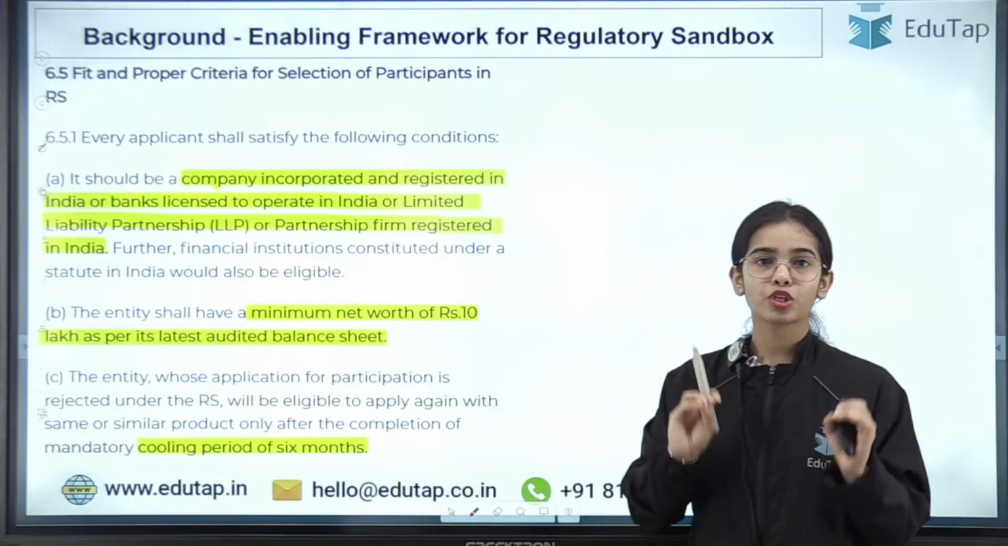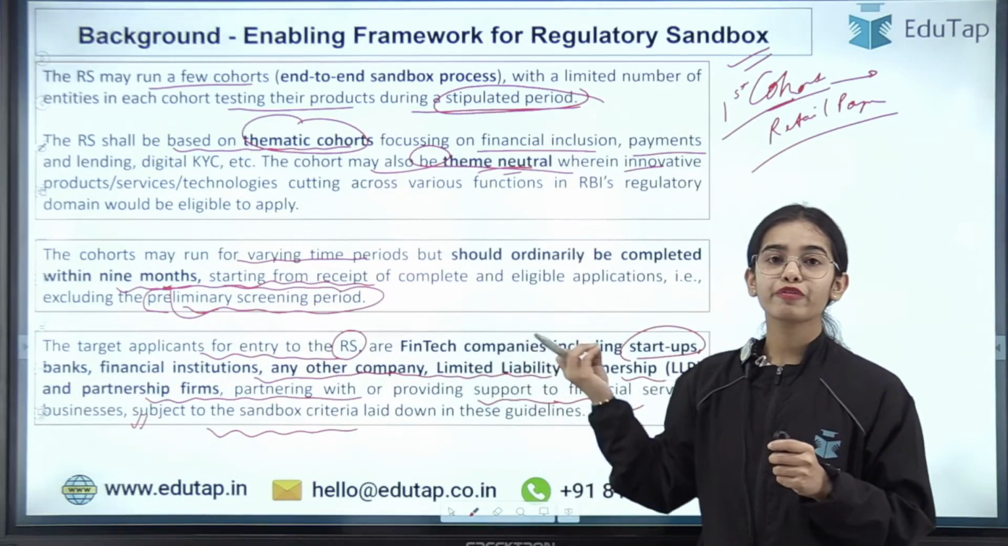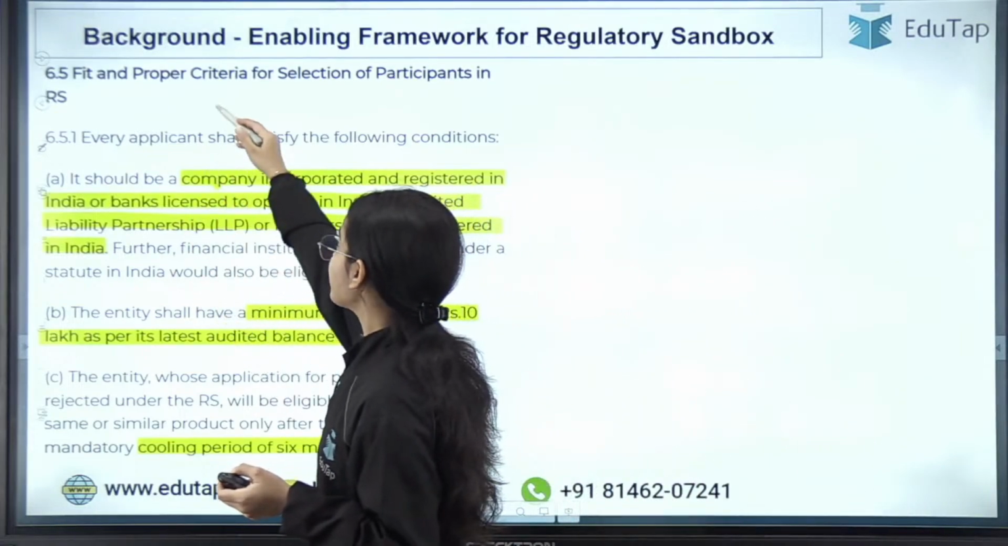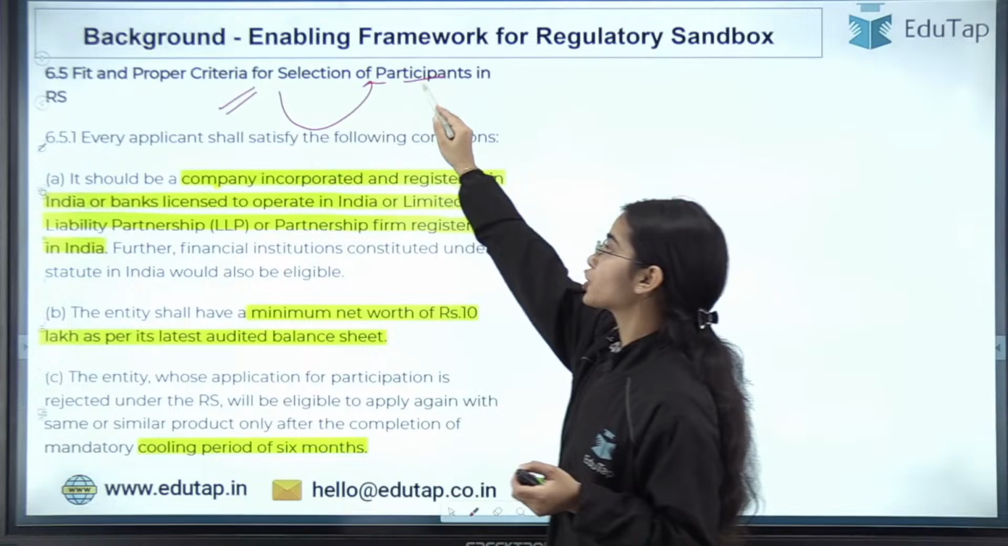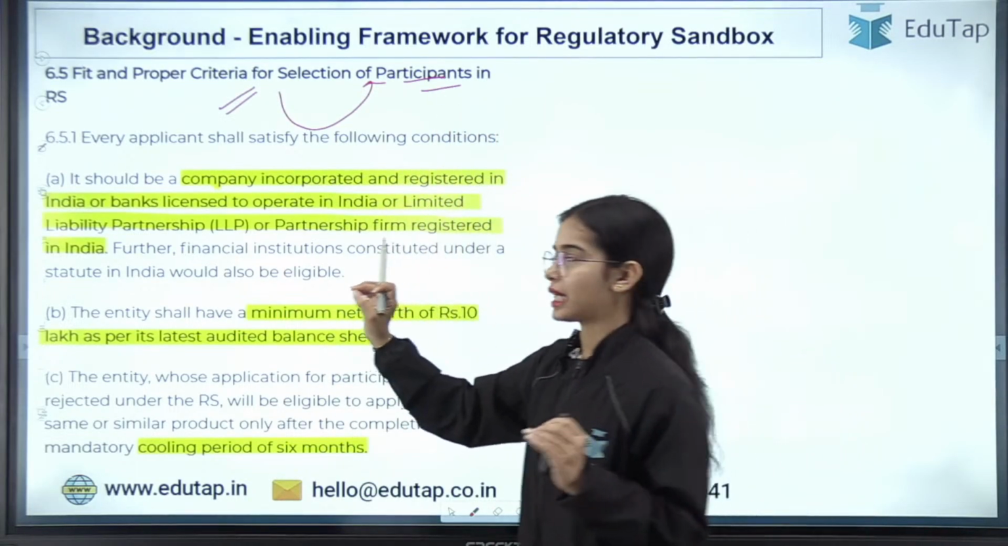Now there are some sandbox criteria. That means, let's say there is a fintech company, but it should be fit and proper. Fit and proper criteria are given for the selection of participants in the regulatory sandbox. I have only brought the most important points that I could find.